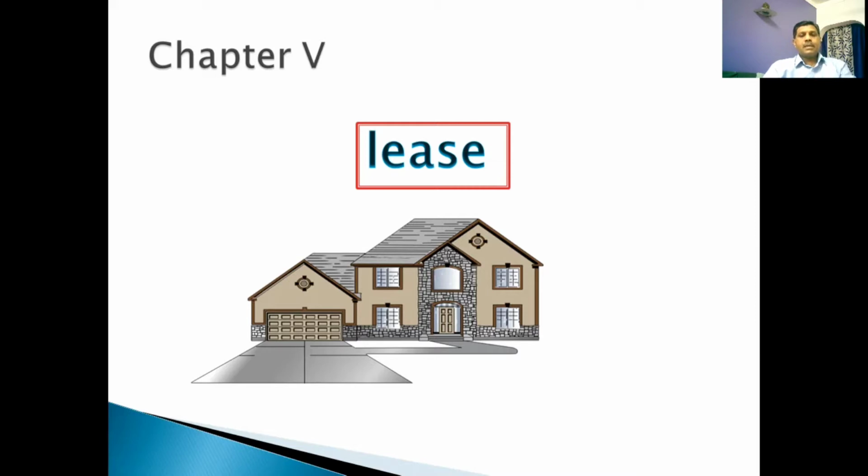When we say lease, we always refer to a 3 years lease, 4 years lease, or long-term lease. But in the Transfer of Property Act, lease refers to rent, when an amount is paid for a particular period, on a monthly basis or a yearly basis. Now let us see what Section 105 has to say about lease.